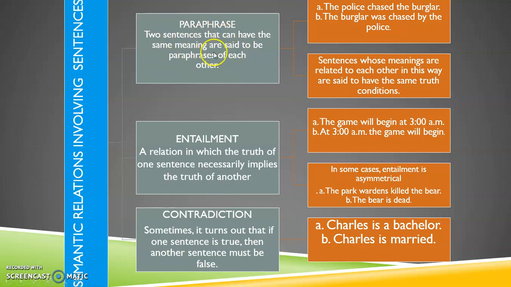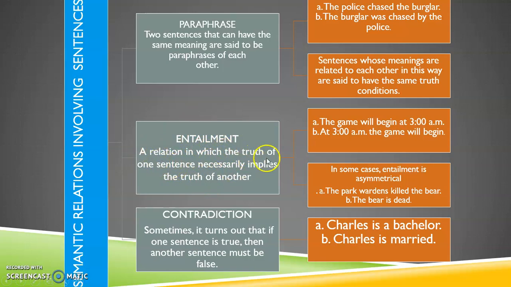So here they have the same meaning. We say the police chased the burglar, the burglar was chased by the police. Sentences whose meanings are related to each other in this way are said to have the same truth conditions. Now have a look at entailment.